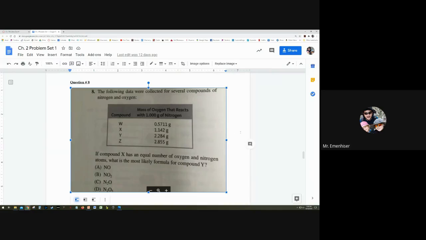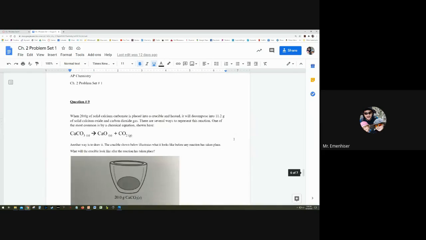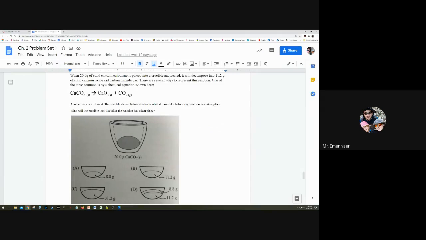I need to look at that one. That one's a little slimy. Number 9, when 20 grams of calcium carbonate is placed into a crucible and heated, it's going to decompose into 11.2 grams of solid calcium oxide and carbon dioxide gas. So that means it's going to make 11.2 grams of calcium oxide. So that 11.2 is all calcium oxide. And then it's going to make carbon dioxide gas on the side, which will leave the container because it's a gas. It's just going to go up into the air. It's gone. There are several ways to represent this reaction. One of the most common ways is by chemical reaction. CaCO3 will make CaO plus CO2. And you guys saw this one on the test as well. So I hope this question helped.